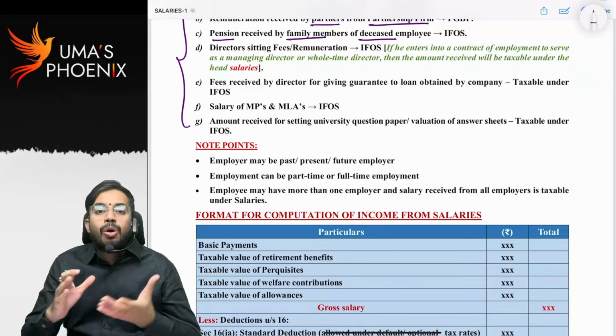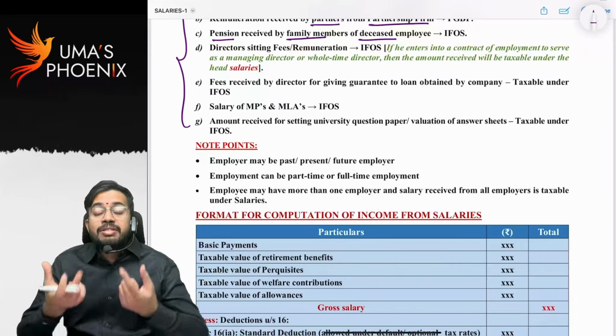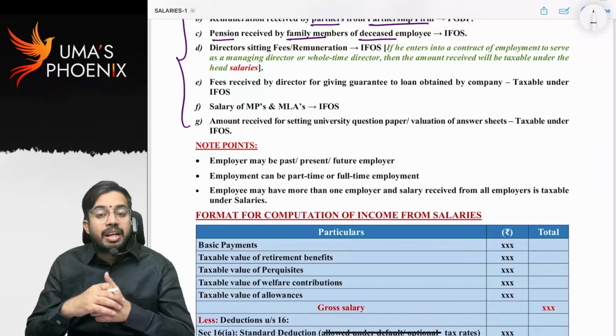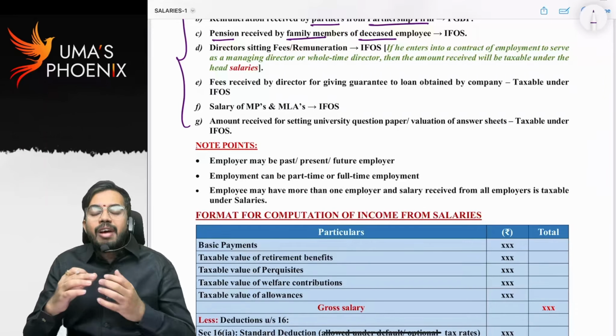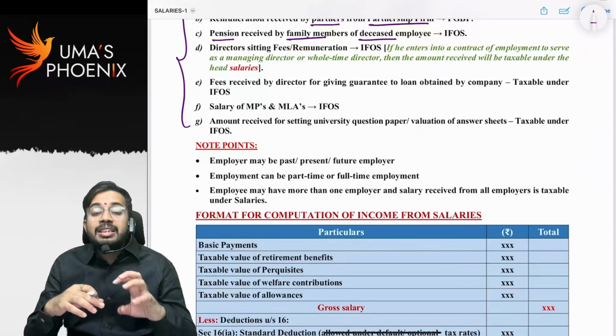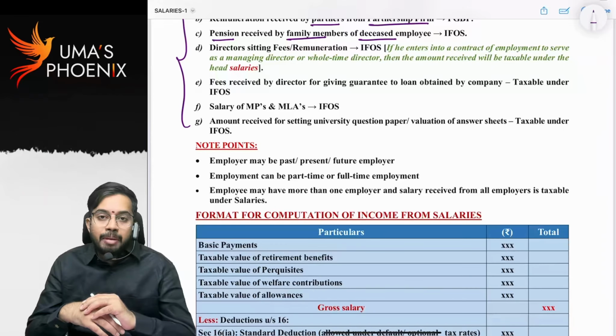For example, a whole time director is a full time employee of the company. So if any remuneration is received as a whole time director, that is taxable to the whole time director under the head income from salaries. But for attending board meetings, if any sitting fees is received, that is taxable under PGBP because that is out of scope of the employer-employee agreement.